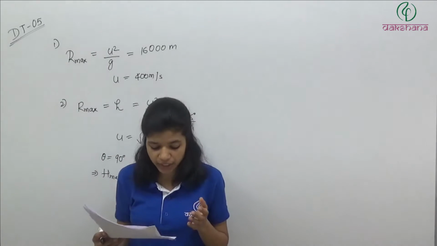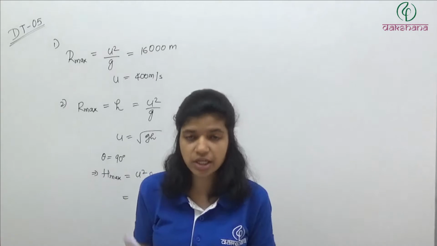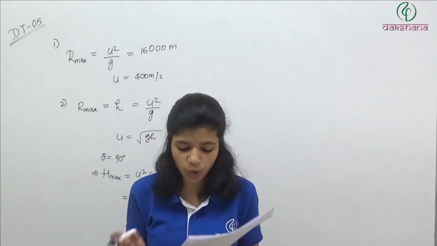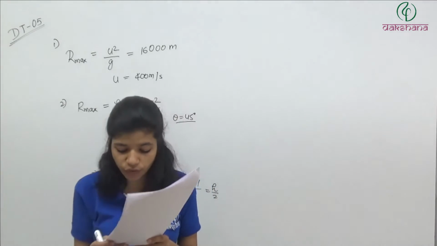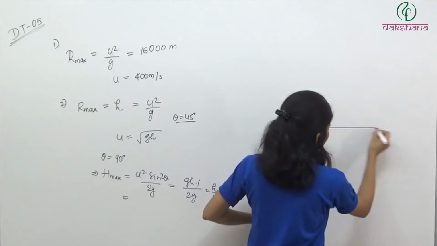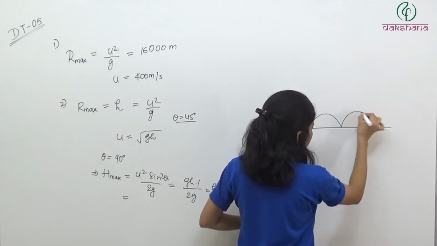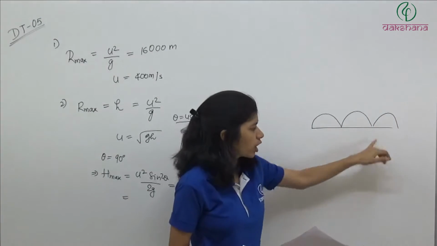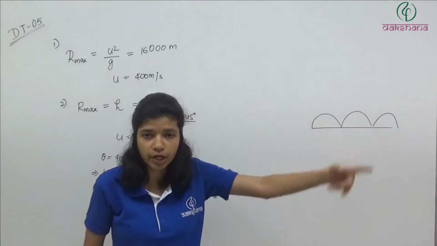A grasshopper can jump a maximum distance of 1.6 meters. Same concept. It spends negligible time on the ground. How far can it go in 10 seconds? So now what is it doing? It is jumping like this and spending negligible time on the ground, so it is jumping continuously.